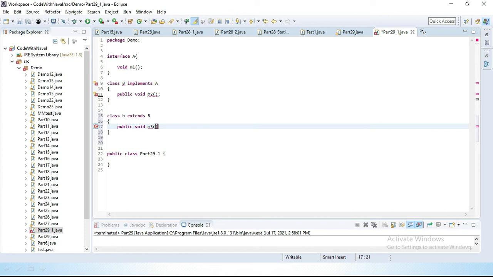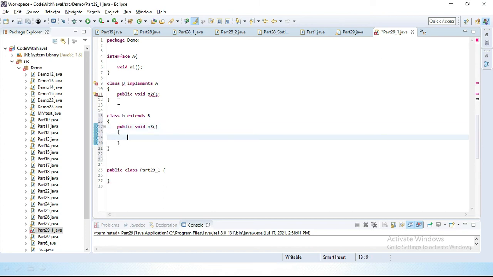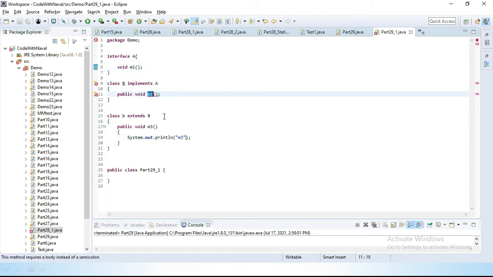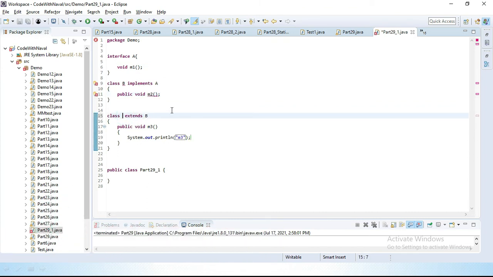Here we simply declare m3, and this method we will implement. So we declare the m1 method in the interface, the m2 method in class B, and inside class C we declare the m3 method.